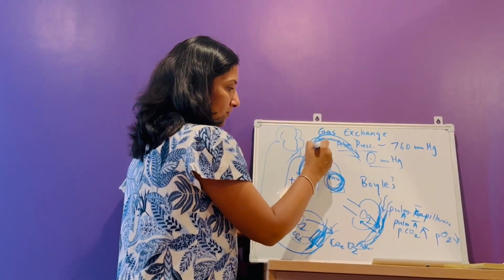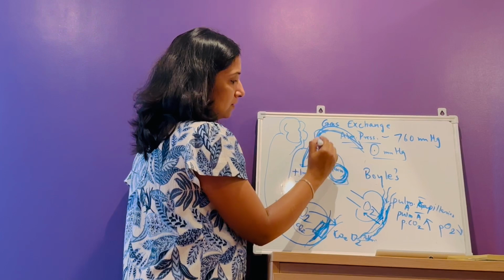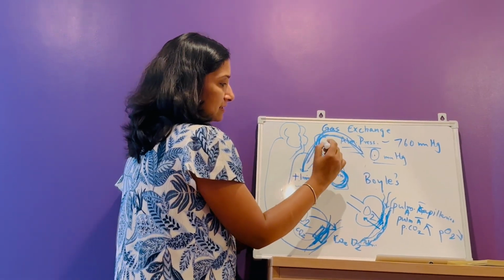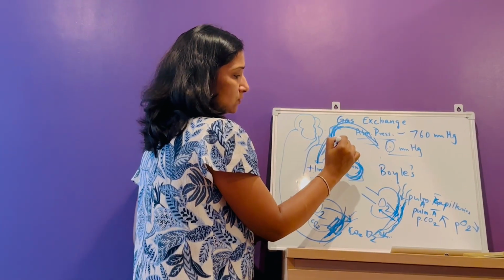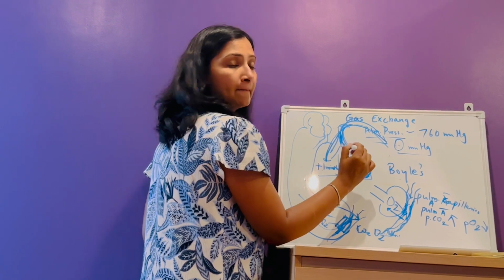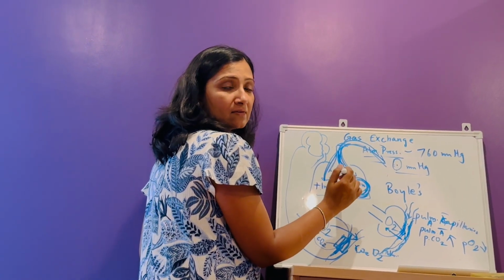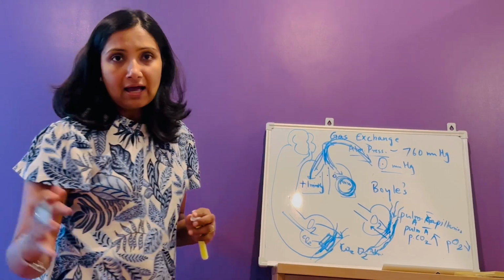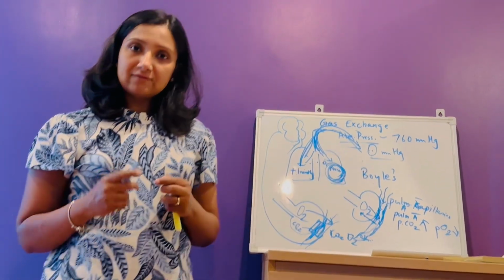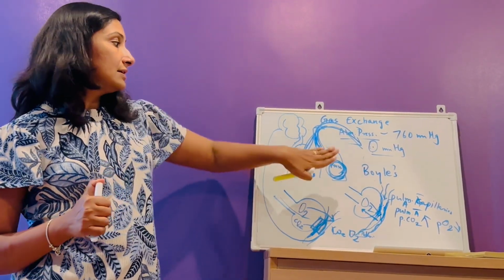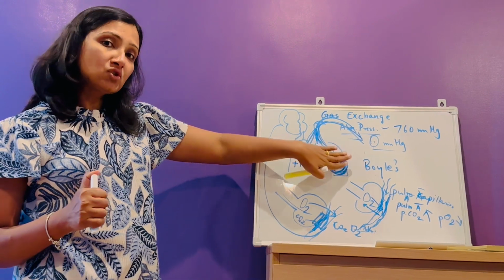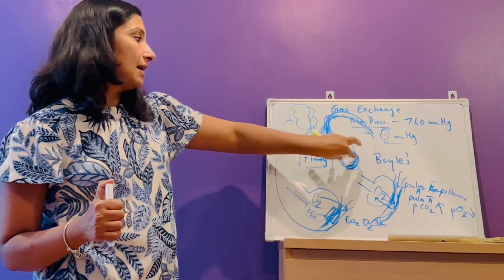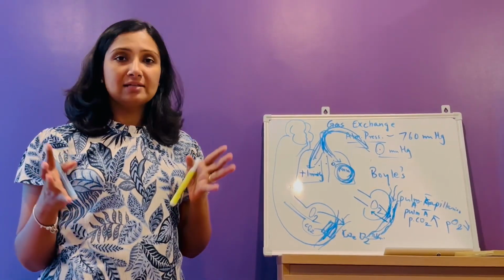So it travels through your nose, mouth, through the pharynx, the nasopharynx, through the larynx, trachea, primary bronchi, secondary bronchi, tertiary bronchi, bronchioles, and finally the alveolar duct and alveolar sac. So the amount of air that reaches the alveoli is the ventilation.